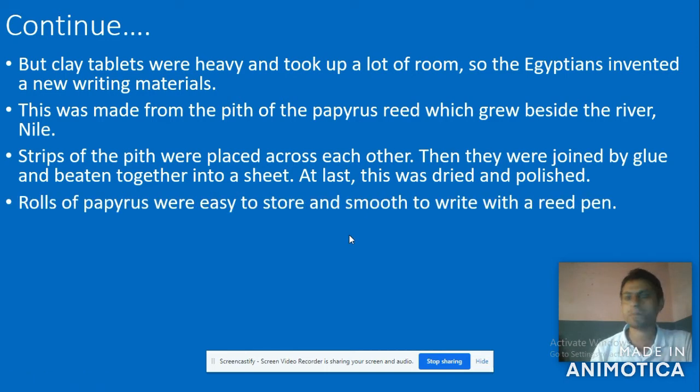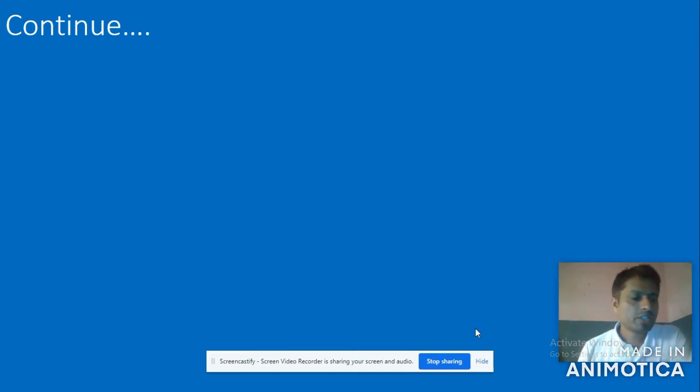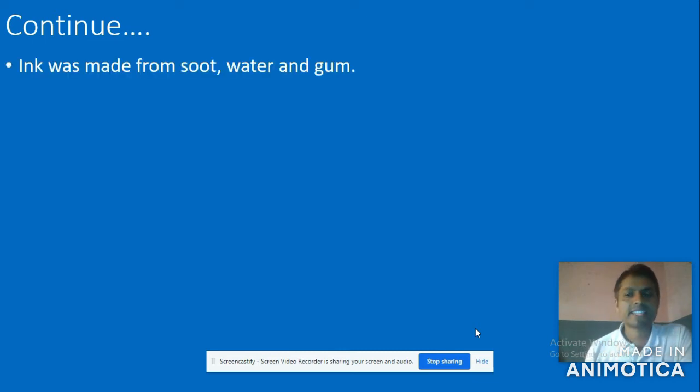Next point given here on the screen: rolls of papyrus. Rolls of papyrus are easy to store and smooth to write with a reed pen. Very first they used to use clay tablets. Later on, it was very heavy and they invented a new writing system made of papyrus sheets. Rolls of papyrus were easy to store and smooth to write with a reed pen, so it is very convenient and comfortable to write on it. Got it? Look at the next point.